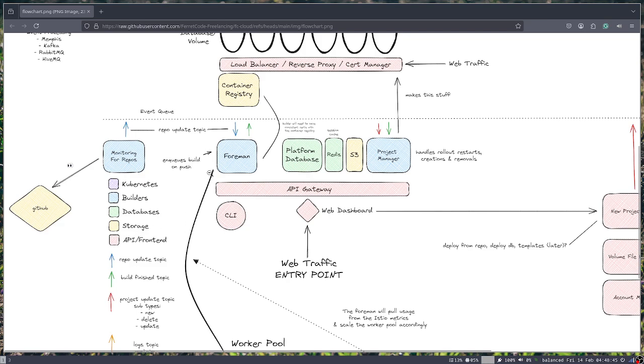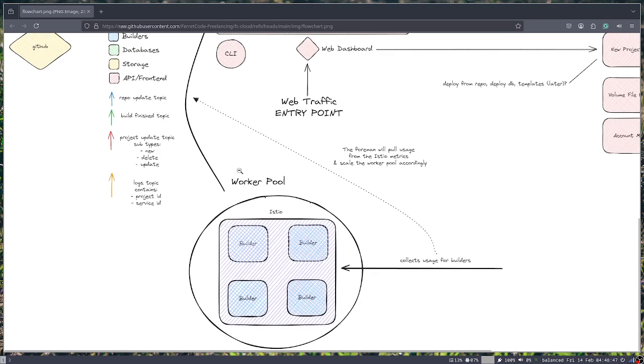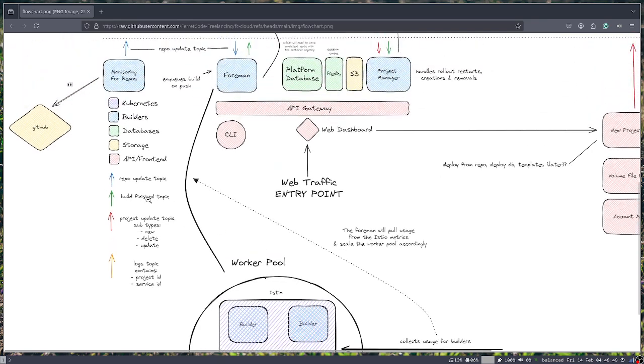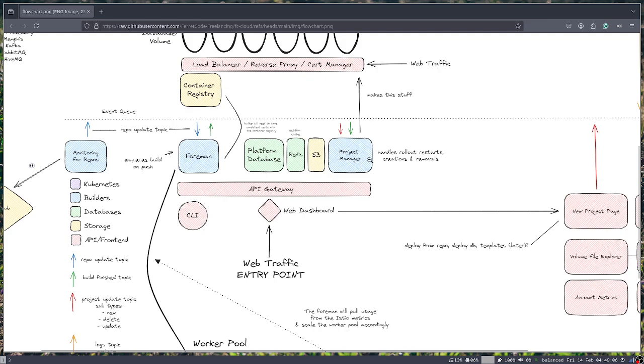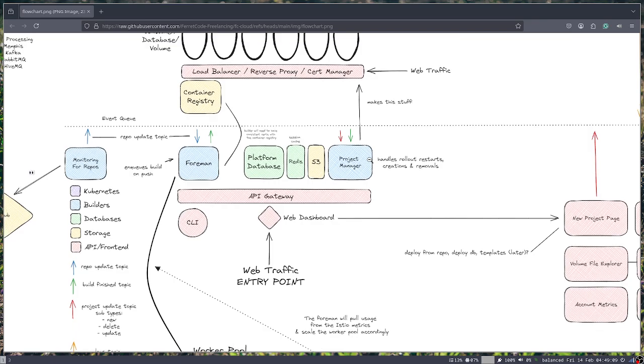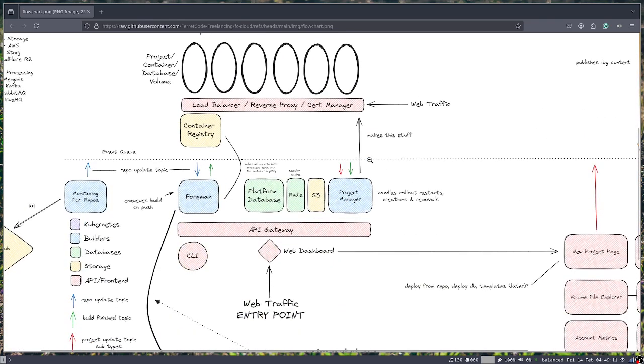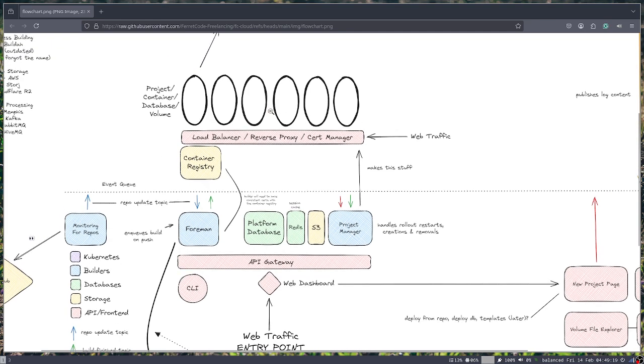Okay, and then further, once one of the images is done building, the foreman will publish the build finish topic back onto the event queue, which is then pulled by the project manager. This also occurs when new updates or deletions are happening. This project manager service handles all of the rollouts and all of the provisioning for the actual user environment infrastructure. So as you can see, this arrow makes this stuff. This is what provisions all of that kind of thing.